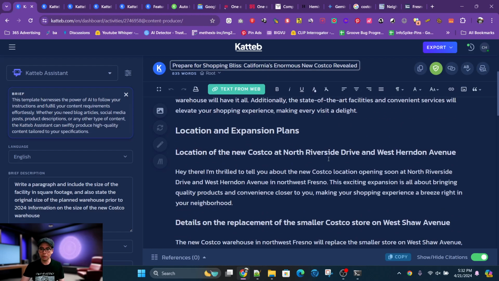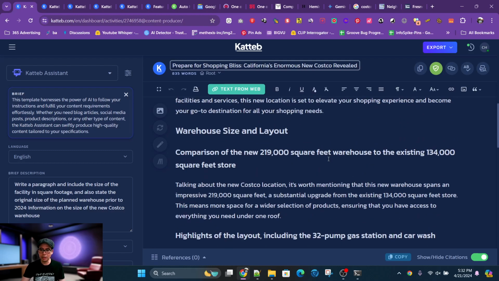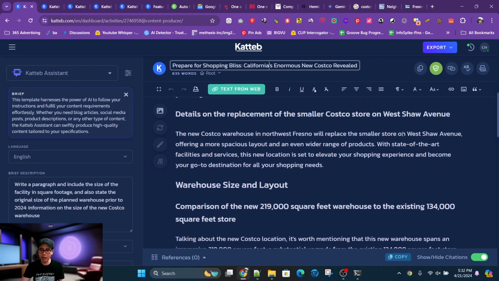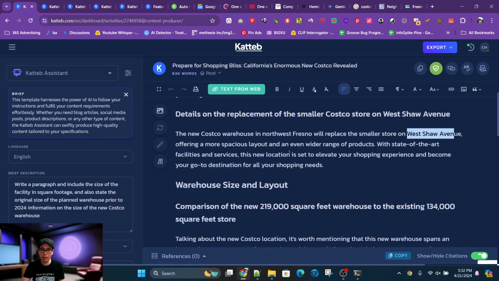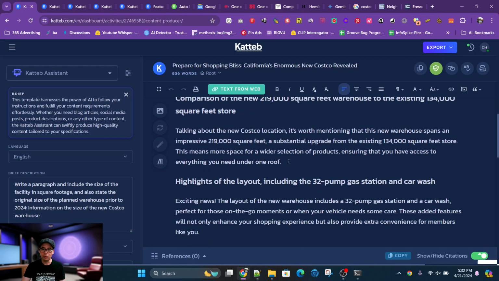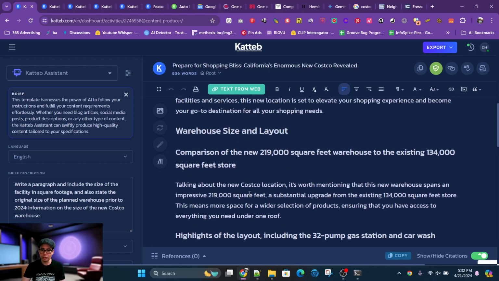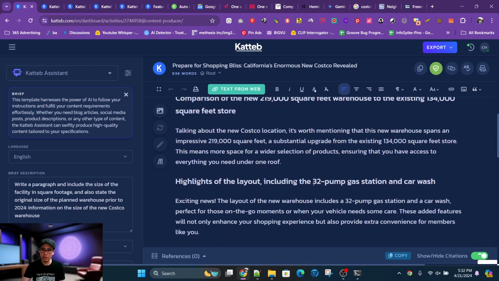And we can look at the article here, and you could see that it has relevant facts, like it is on the street, West Shaw Avenue. We're including the square footage, which is new. Also, this pump station here.